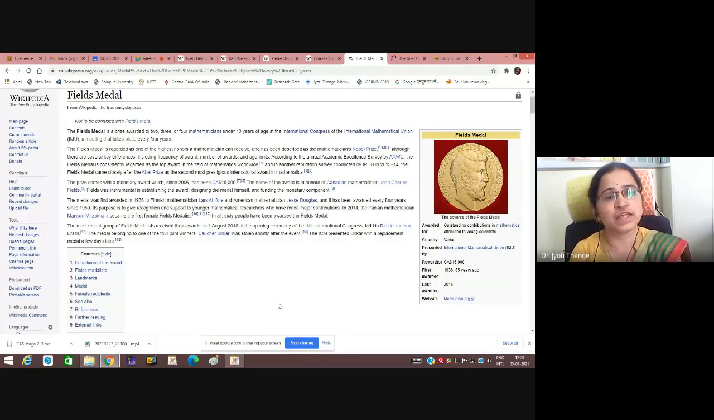Canadian mathematician, and this prize was given after every 4 years. This was just general information about the mathematicians and the fields in mathematics.